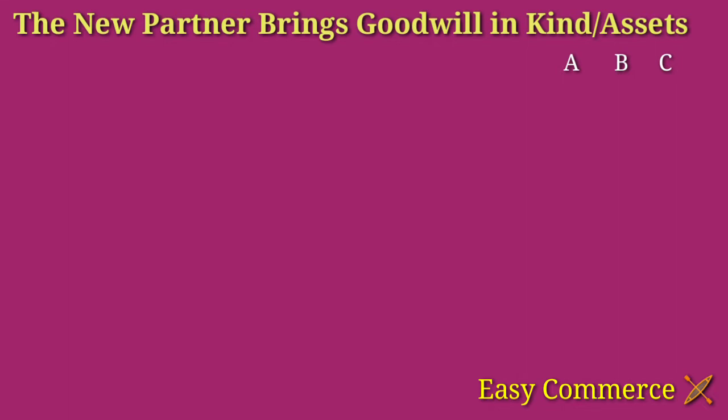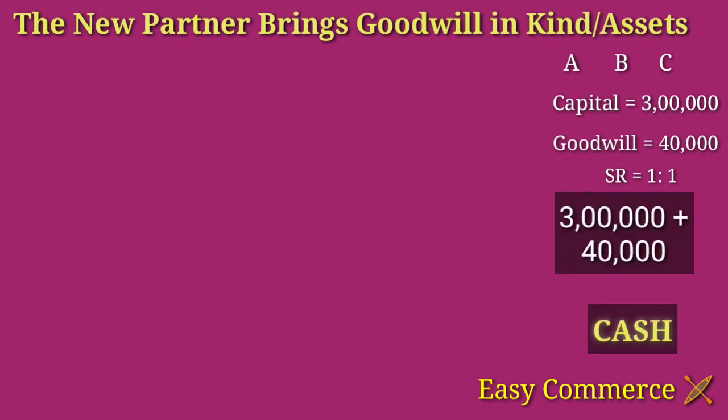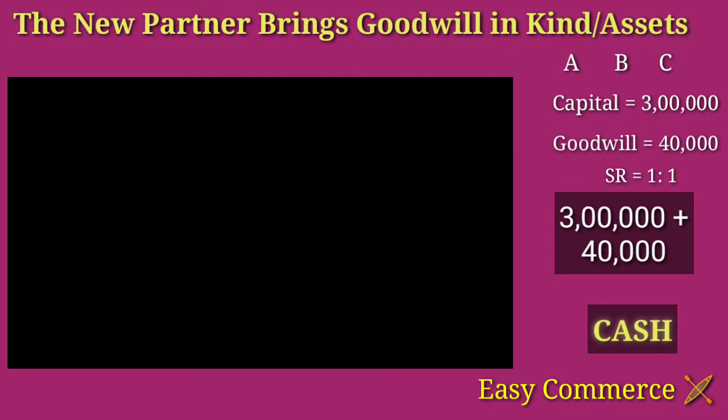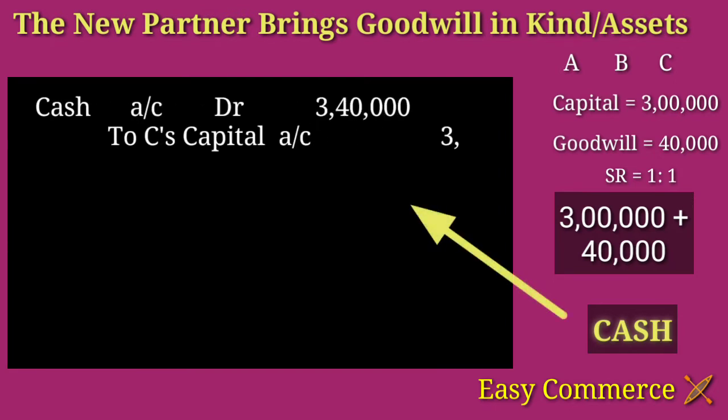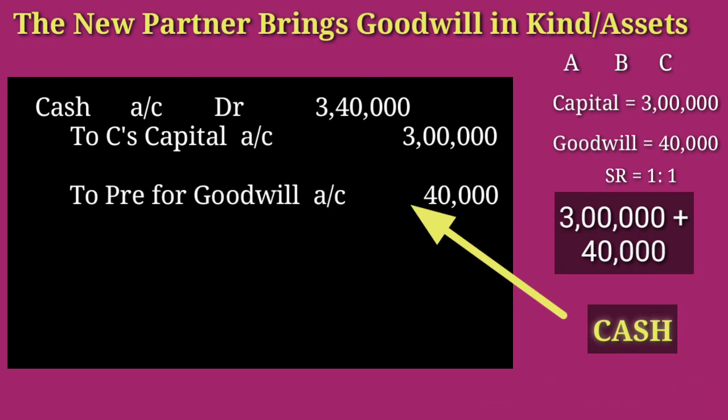C's capital is 3 lakh and his share of premium is rupees 40,000. If the new partner C brings this capital and premium in cash, the journal entry will be cash account debit 3,40,000 to C's capital account 3 lakh, to premium for goodwill account 40,000.